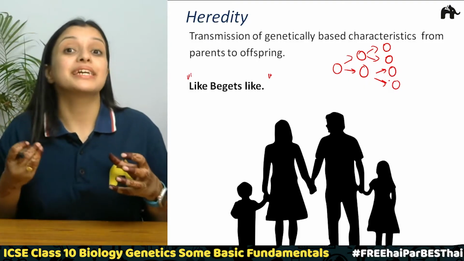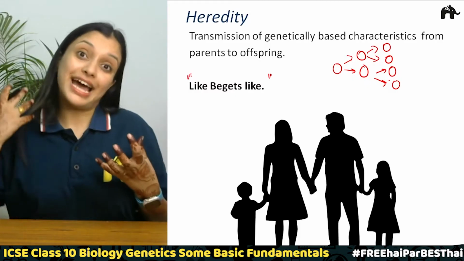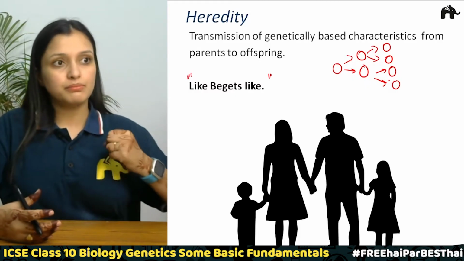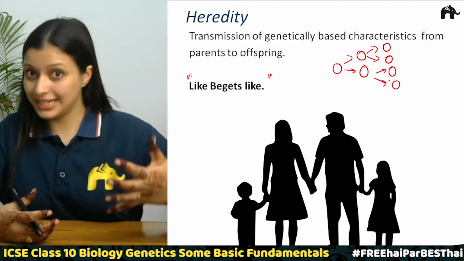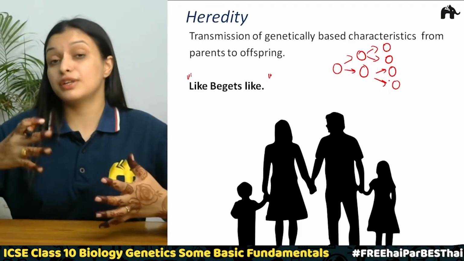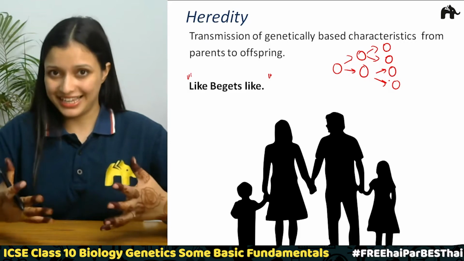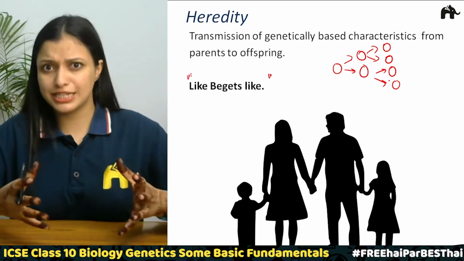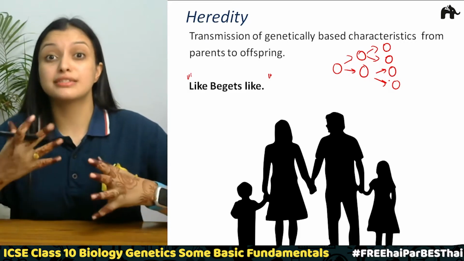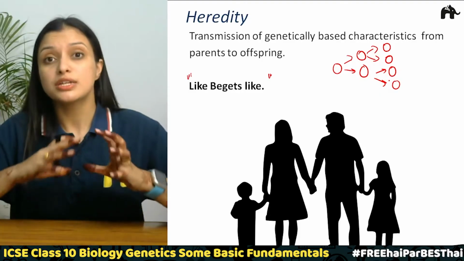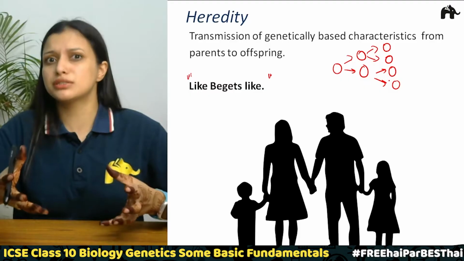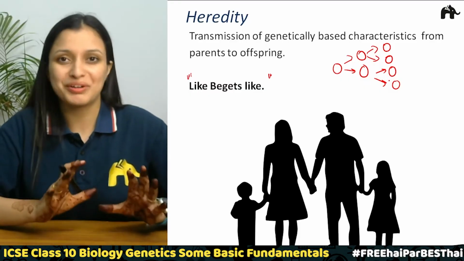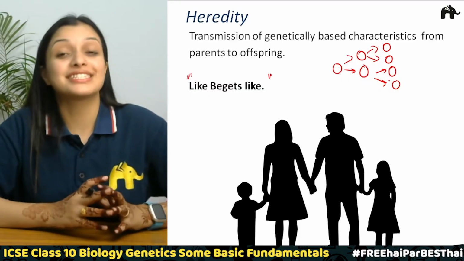So like begets like, we look exactly like our parents. A monkey's offspring will look exactly like a monkey, a horse's offspring will look exactly like a horse, correct? We have also seen trees, right? There is sexual reproduction in trees also. So how do those trees look? They look exactly like trees. Do they look like humans? No, right? So this is heredity.